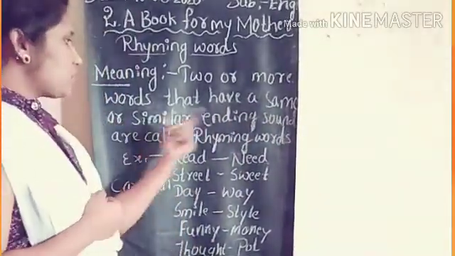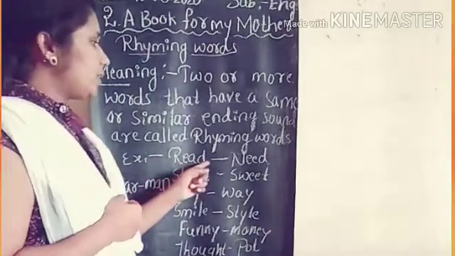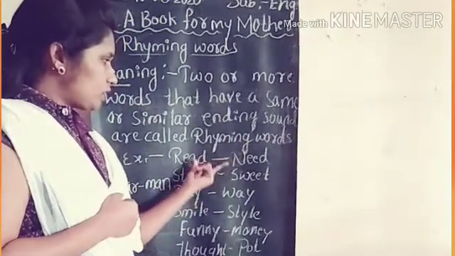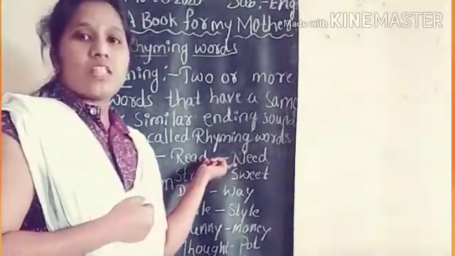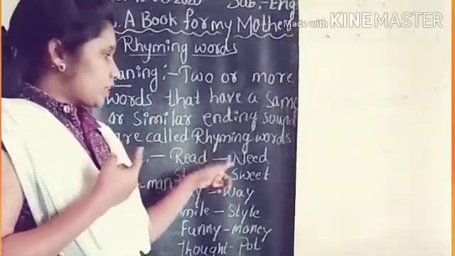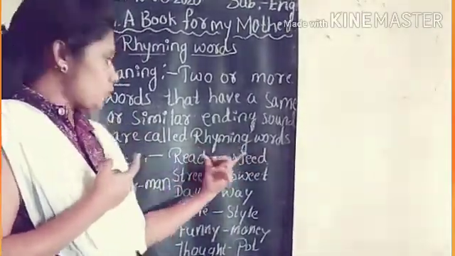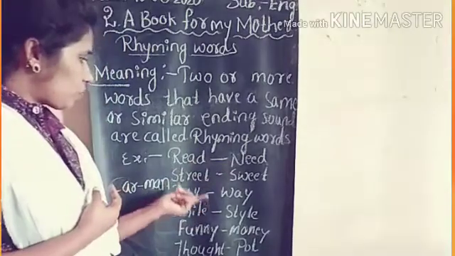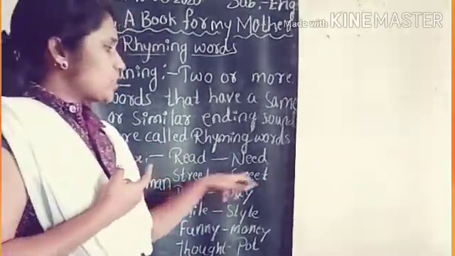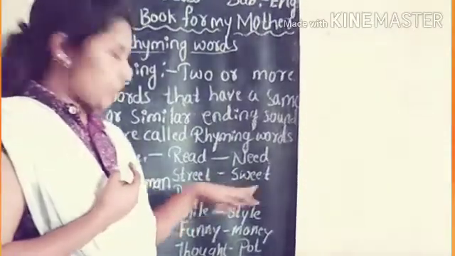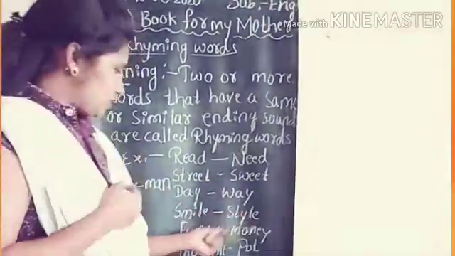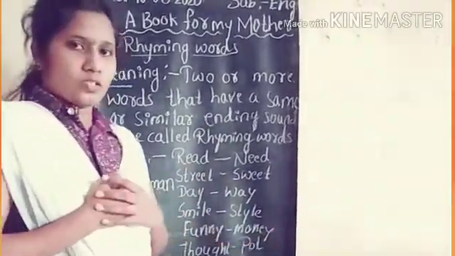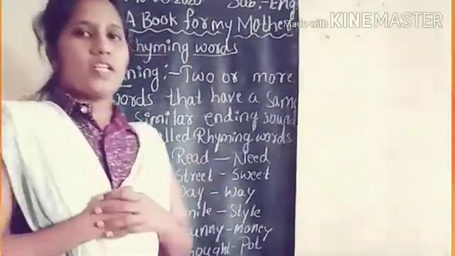Understood? Examples of rhyming words are read, need. See children, these two words have the same ending sound. Read, need, the ending sound is the same. So these two are rhyming words. Let's see more examples of rhyming words. Street, sweet, day, way, smile, style, funny, money, thought, pot. Understood? These are examples of rhyming words.